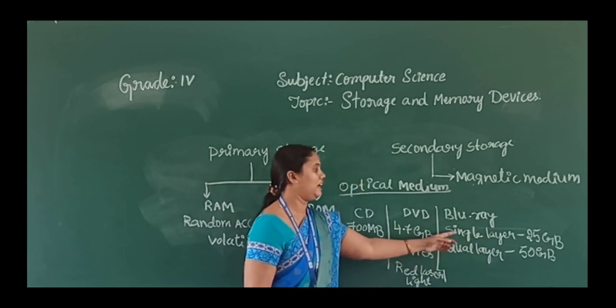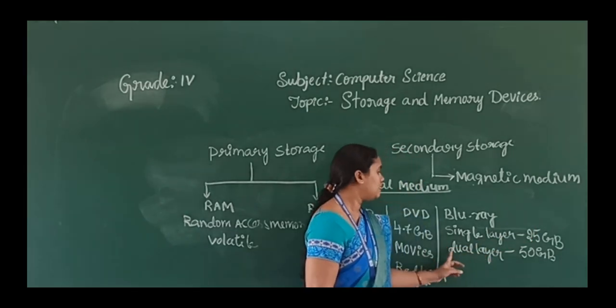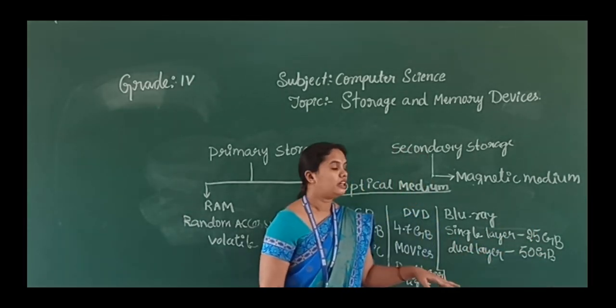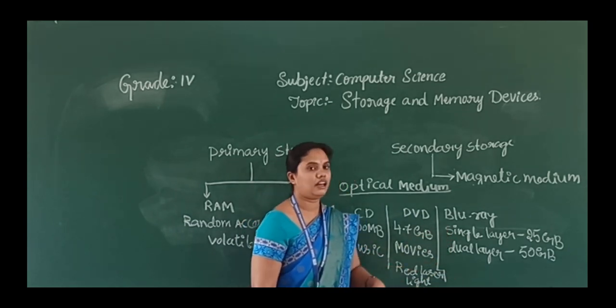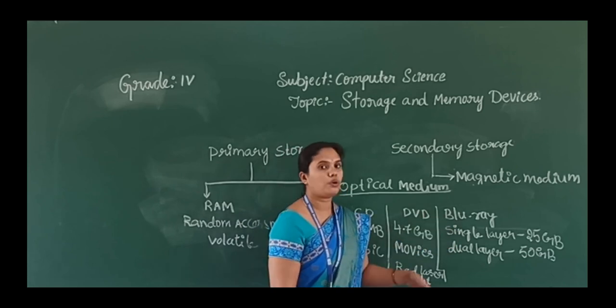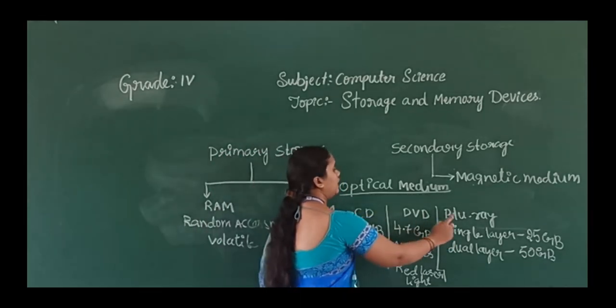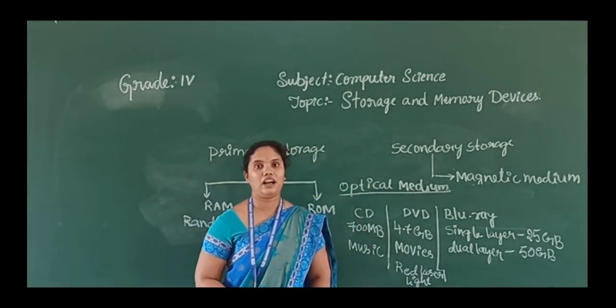In the single layer we can store up to 25 GB, but in the dual layer we can store up to 50 GB. So there are two types of layers, single layer and dual layer. So it has more storage capacity, and all this CD, DVD and Blu-ray will use the laser light to read and write the data.